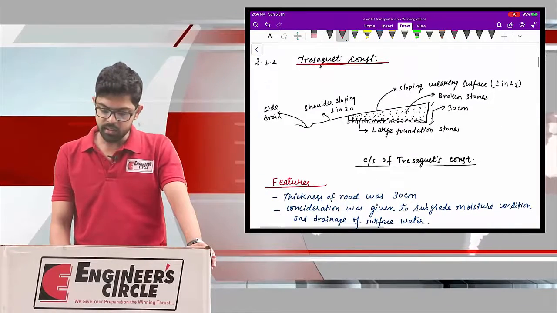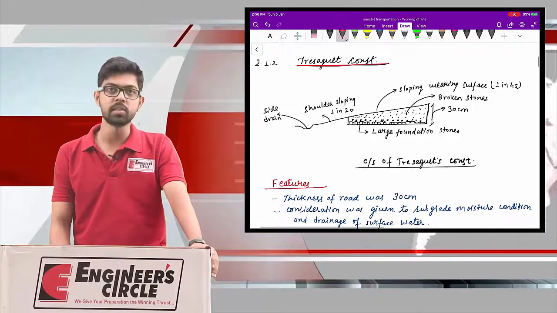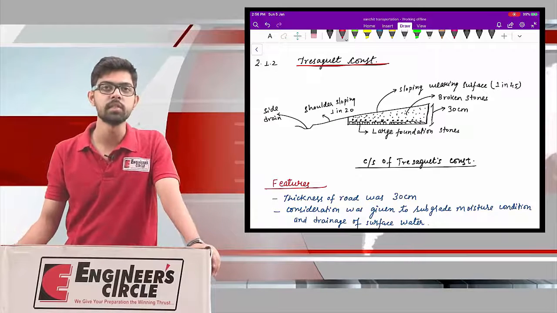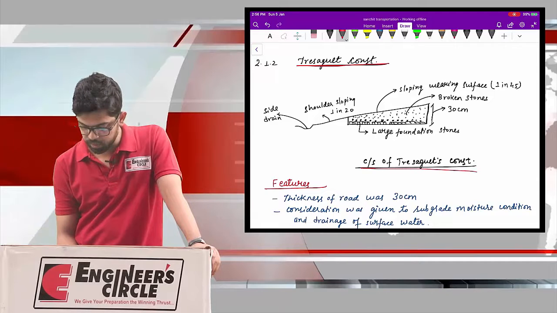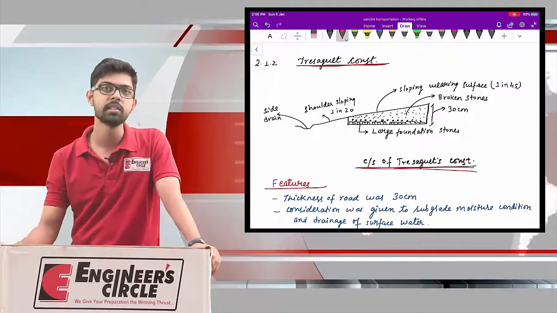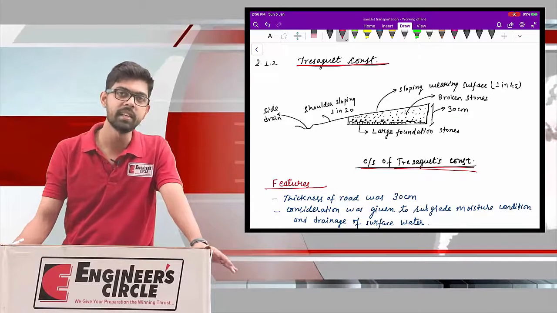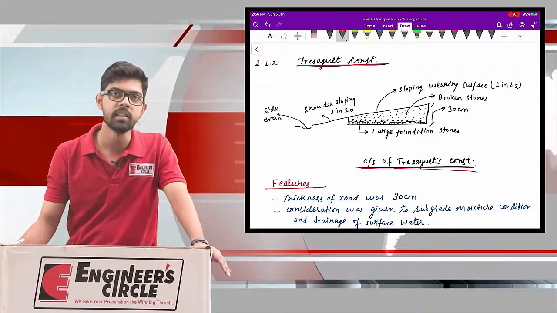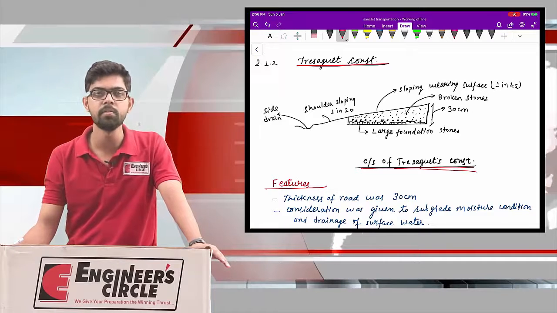there was an engineer named Trescott, and he proposed a new methodology of road construction. I have briefly drawn the cross-sectional profile of the Trescott construction. Here there is some similarity with the Roman roads, while there are some specific points, the limitations of the Roman roads, that are being taken care of by Trescott.